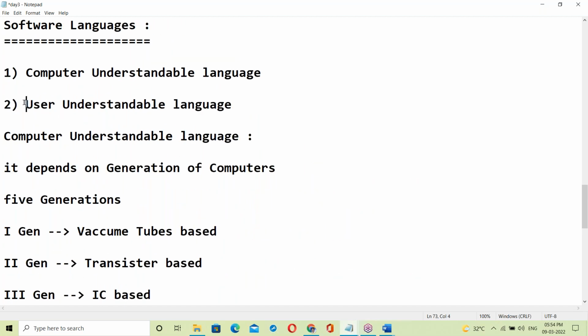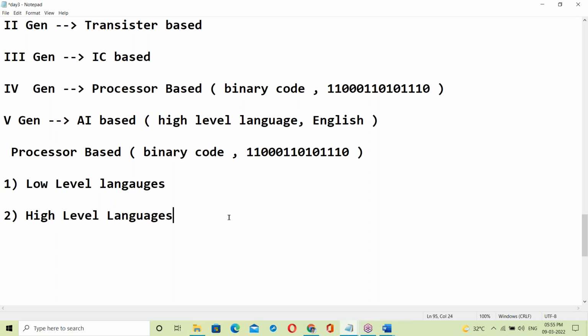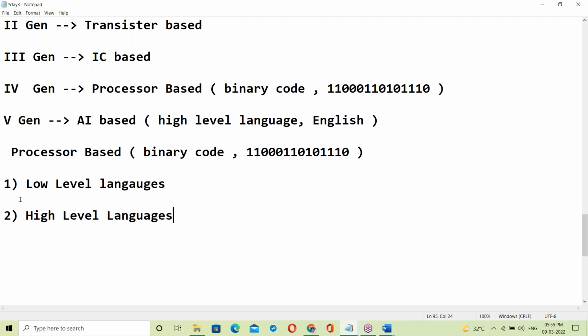The user understands English, Java, C programs, C++, these are high level languages. So languages basically fall into two categories. The first one is low level languages, and the second one is high level languages. What is a low level language, and what is a high level language?